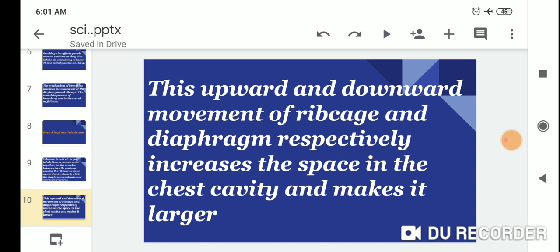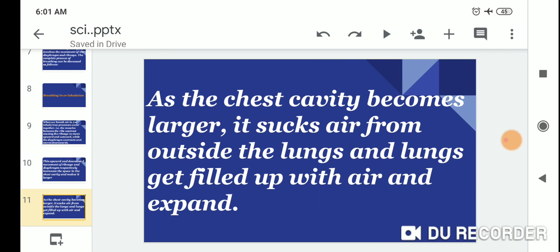This upward and downward movement of the rib cage and the diaphragm respectively increases the space in the chest cavity and makes it larger. As the chest cavity becomes larger, it sucks air from outside, and the lungs get filled up with air and expand.